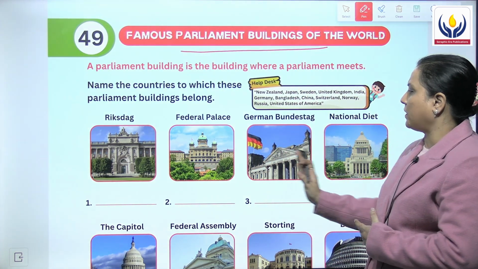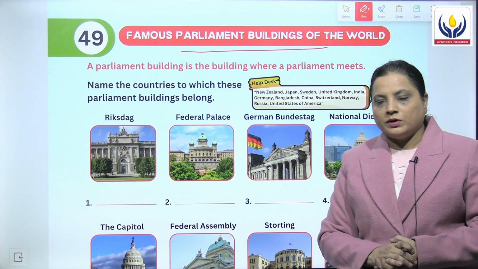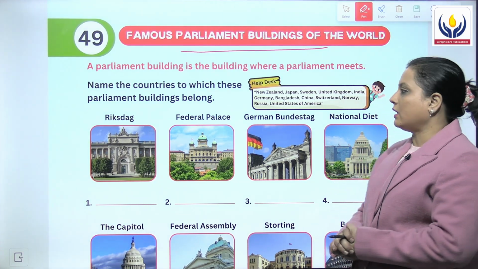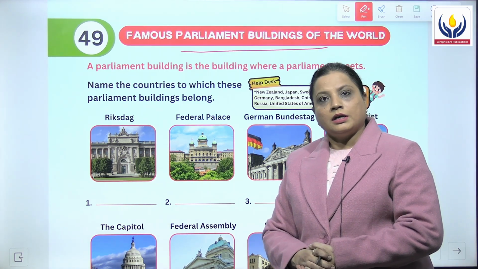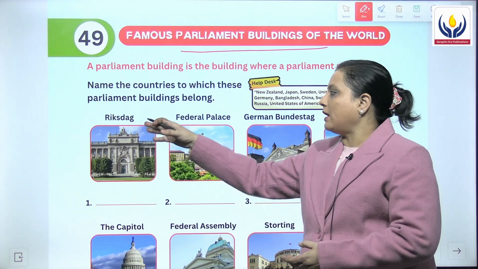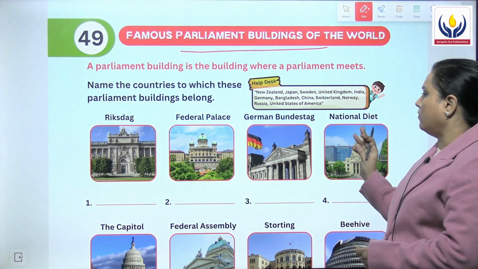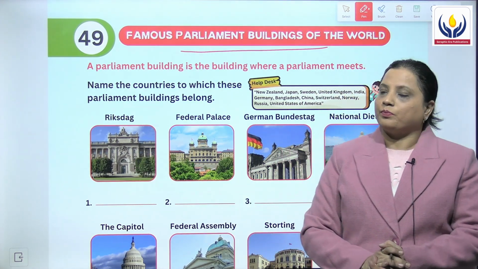Now here some of the pictures are given of the famous parliaments from various countries of the world, and here we have to identify the country to which these parliaments belong. The name of the parliament is already written above. We just have to mention the country to which they belong.